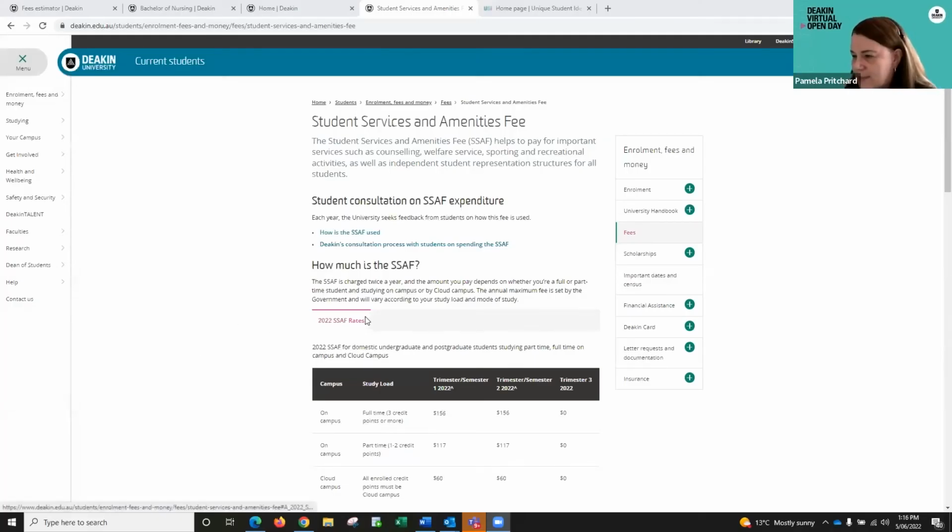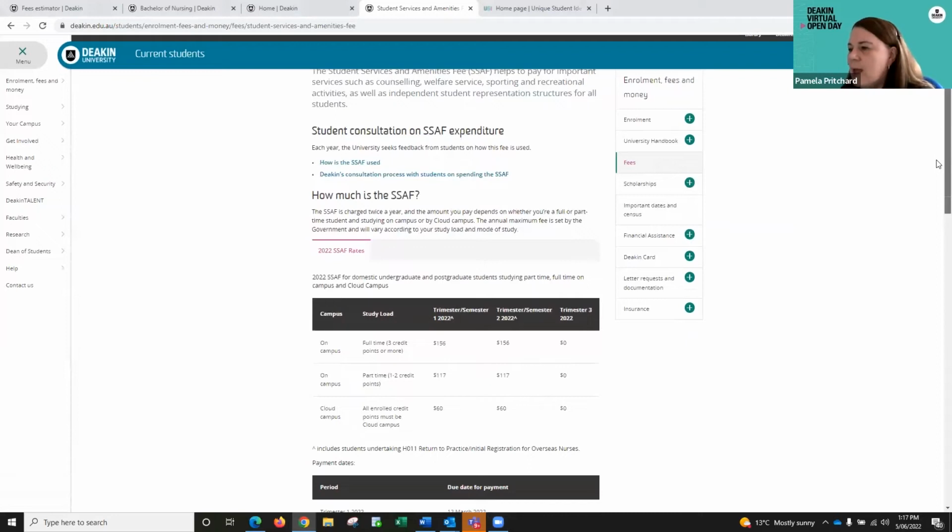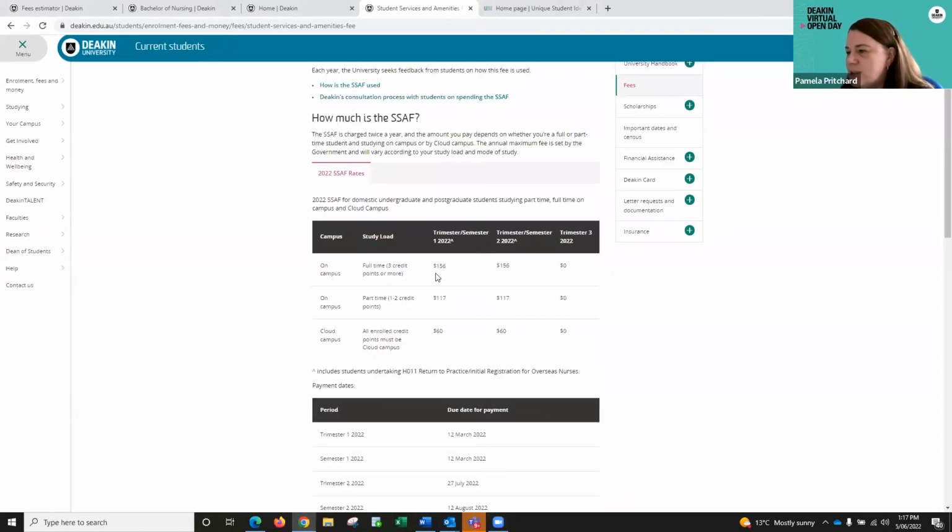Looking here at the SAF for 2022, we charge students $156 for an on-campus rate in both study periods 1 and 2. So it totals around $312 a year.